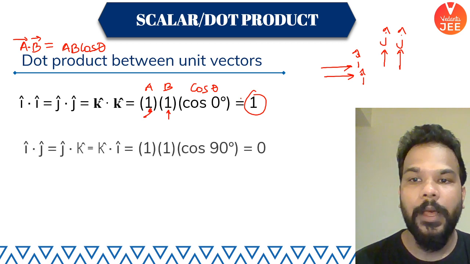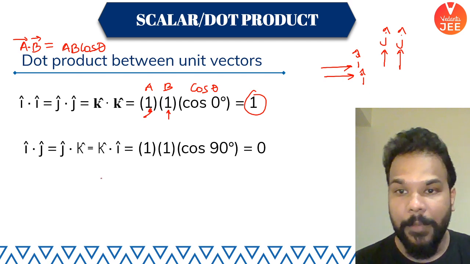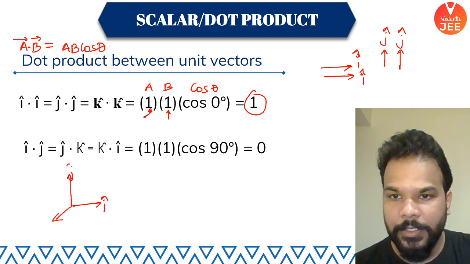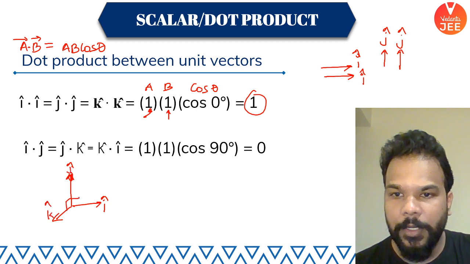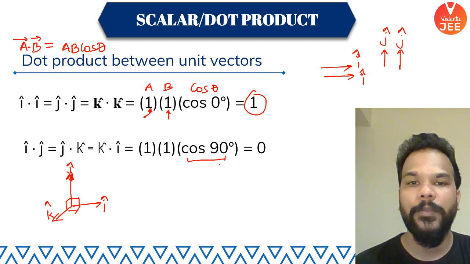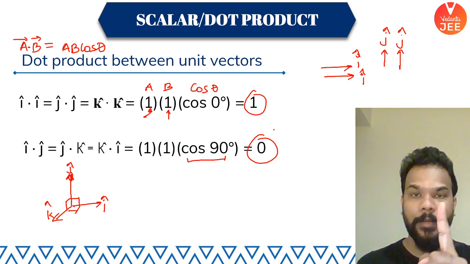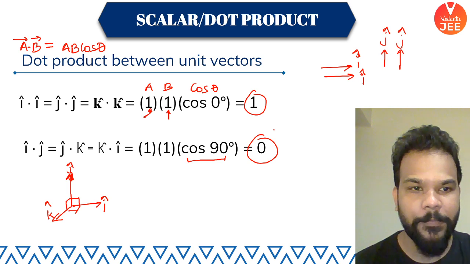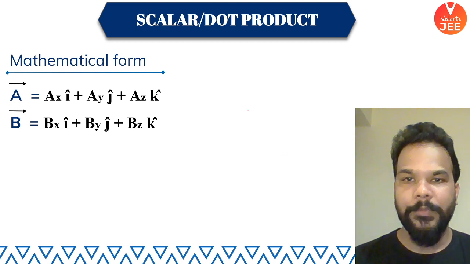But what if I take the dot product of I cap and j cap and k cap and I cap? You know that they are perpendicular to each other. Yes or no? This is I cap, this is j cap, and this is k cap. So they are mutually perpendicular to each other. So in that case, obviously the value of dot product will have a cos 90 value involved, and that value will come out to be 0. So please remember, I dot I, j dot j, k dot k is 1. I dot j, j dot k, k dot I, that value is 0 always. Okay, cool.